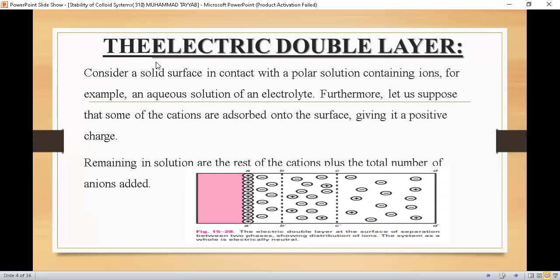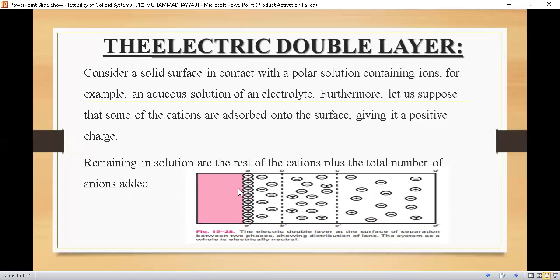Now let's start with what the electric double layer is in a dispersion system. Consider a solid surface in contact with a polar solution containing ions, for example, an aqueous solution of an electrolyte. Furthermore, let us suppose that some of the cations are adsorbed onto the surface, giving it a positive charge. Here you can see the surface of the particles, and these are the cations adsorbed at the surface of the particles in a colloidal system. The dimensions of the particles in a colloidal system, as we discussed, are in nanometers, or very small.